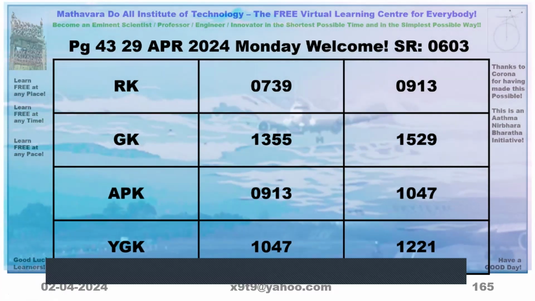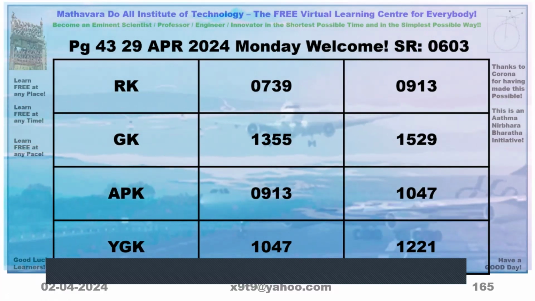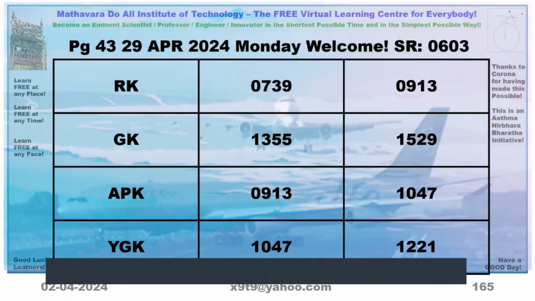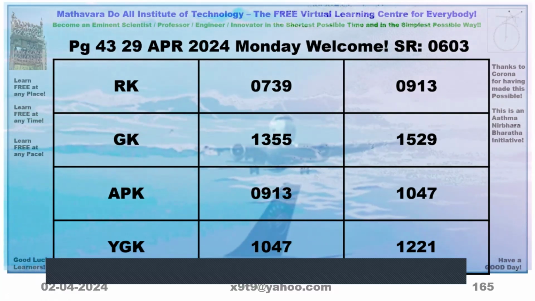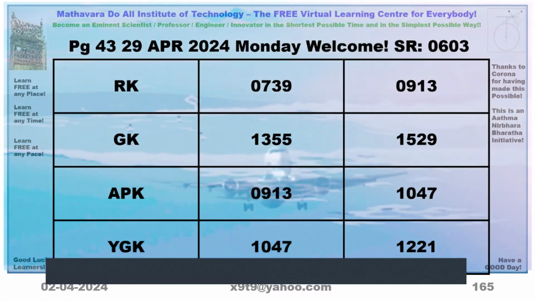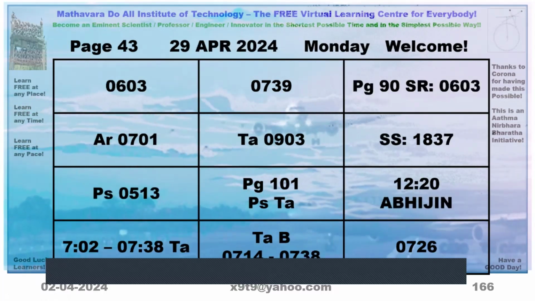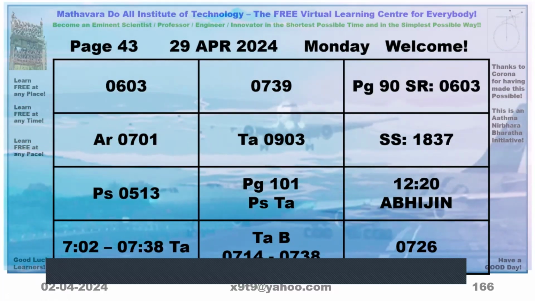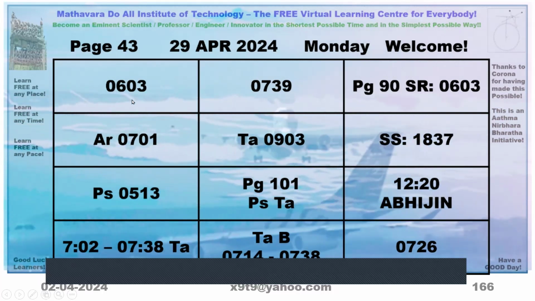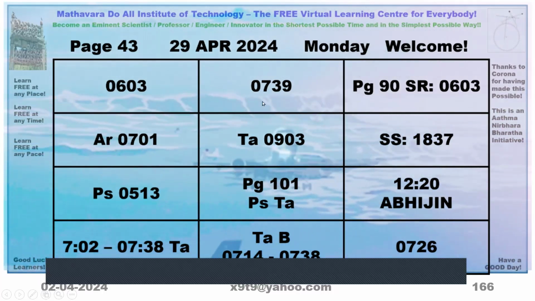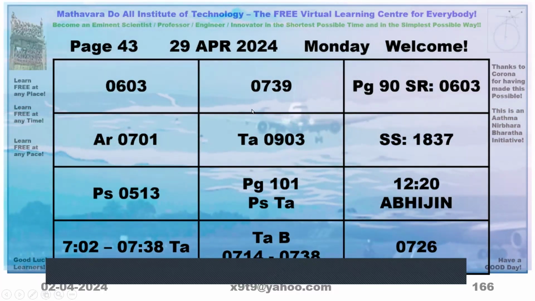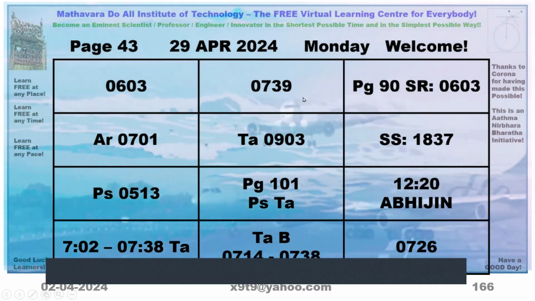So on 29th April, we will be taking time between 6:04 a.m. to 7:39 a.m. Now sunrise is 6:03. The ending time is 7:39.